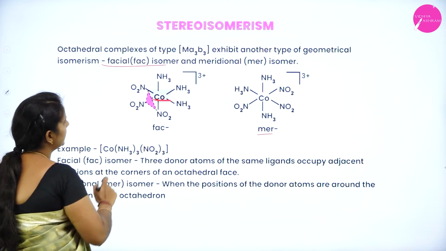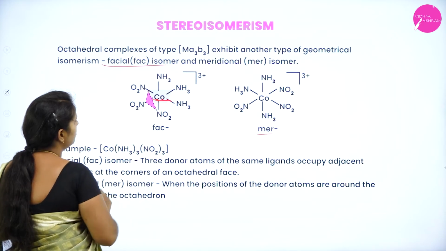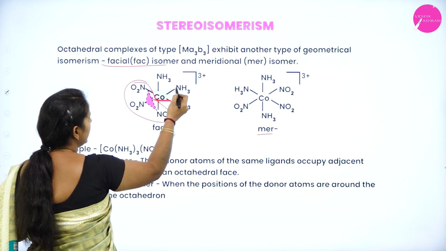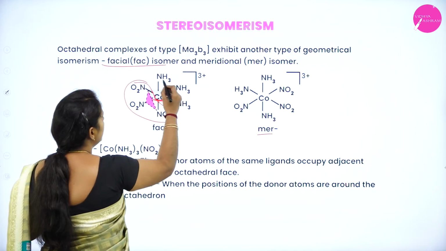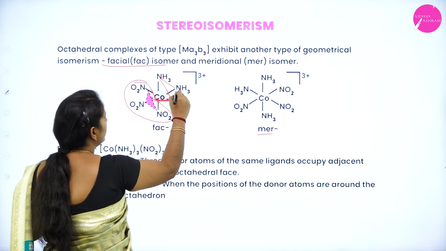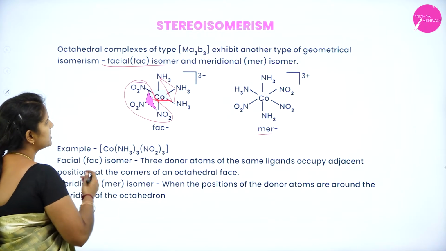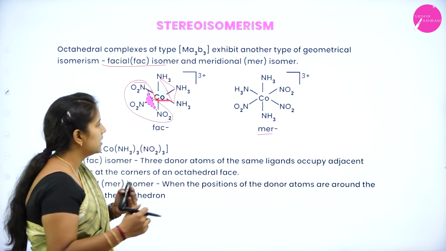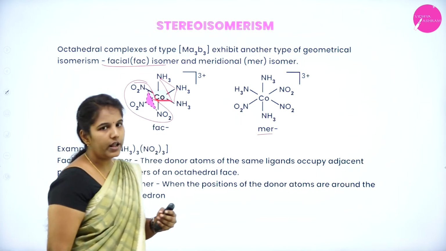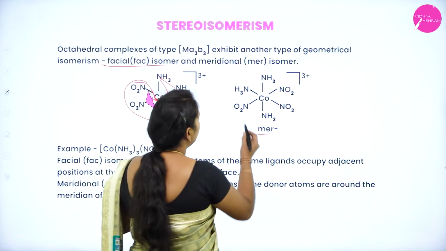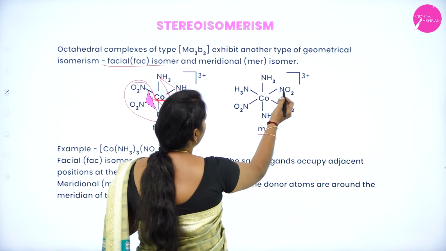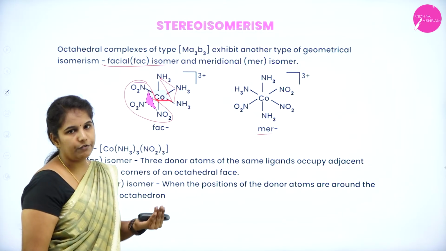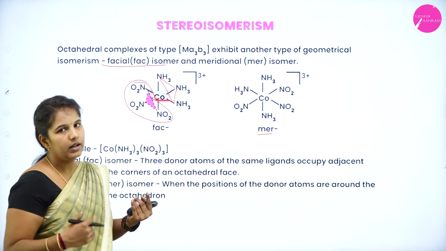Is it right? You can see that all the NO2 groups are present very close to each other. And you can see that the other 3 remaining amino groups are also very close to each other. This indicates that they are forming what? Facial isomers. So, they are very close on their faces. But if you see the meridional isomer formation, the NO2 groups are arranged in different directions. Similarly, the amino groups also differ and form a meridional isomer.